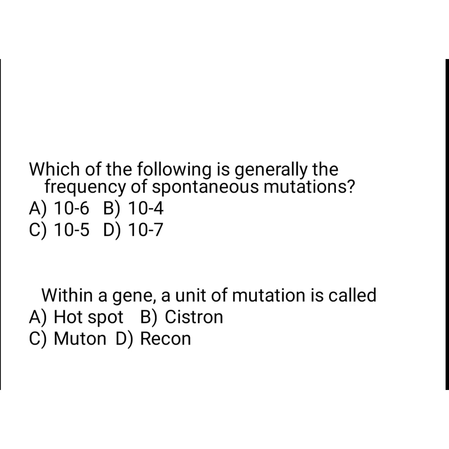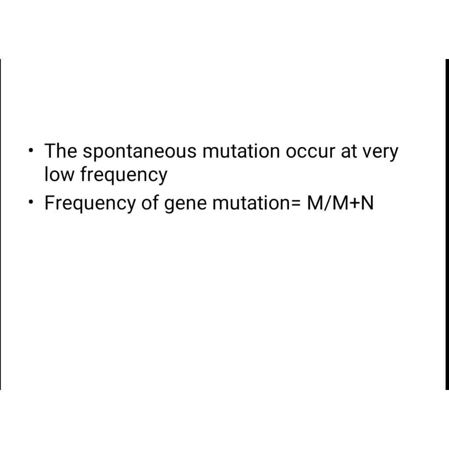Then within a gene, the unit of mutation is called what? The answer is muton. And spontaneous mutation occurs at very low frequency, as I already said. The frequency of gene mutation is calculated by the formula m by m plus n, where m is the number of individuals expressing mutation for a gene and n is the number of normal individuals in a population. This is all some information regarding mutations. Please take a note on important points.